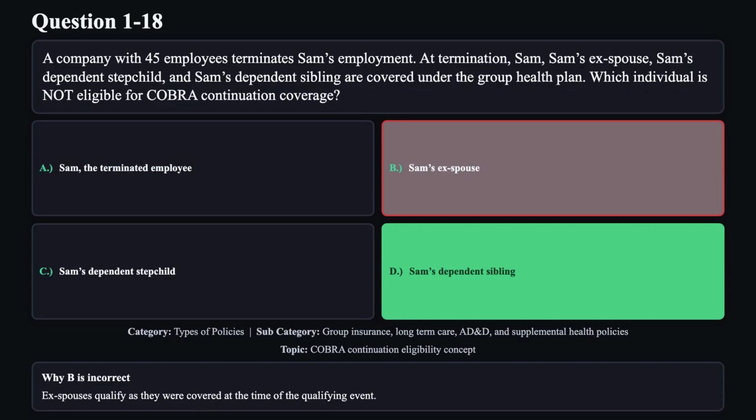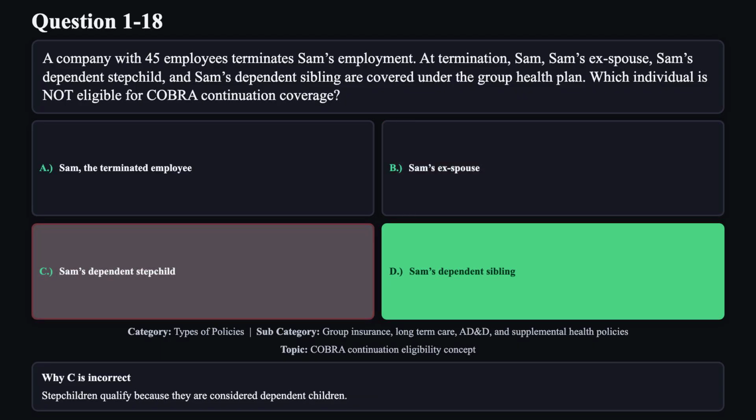Reason B is not correct. Ex-spouses qualify as they were covered at the time of the qualifying event. Reason C is not correct. Stepchildren qualify because they are considered dependent children.